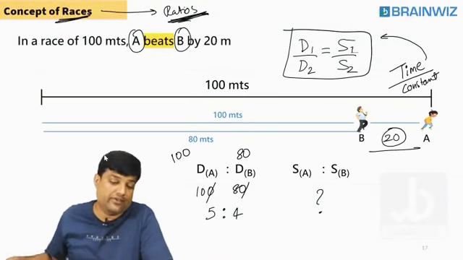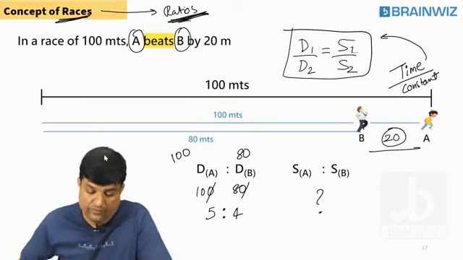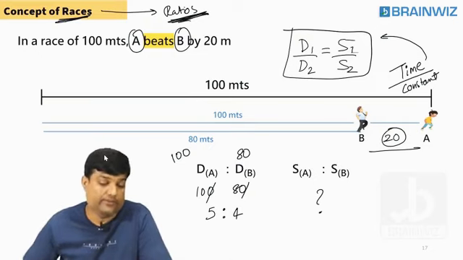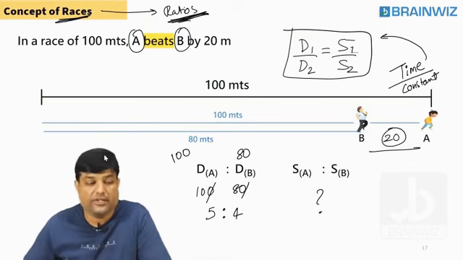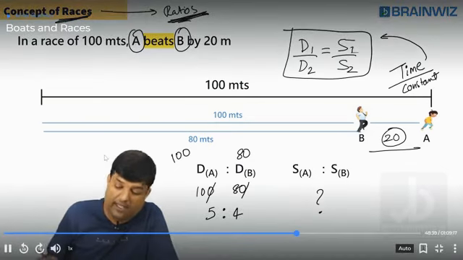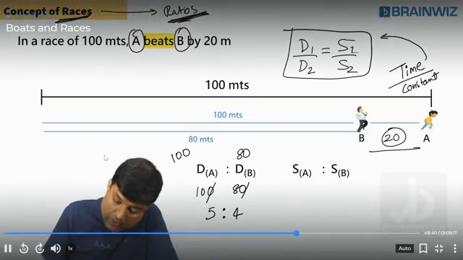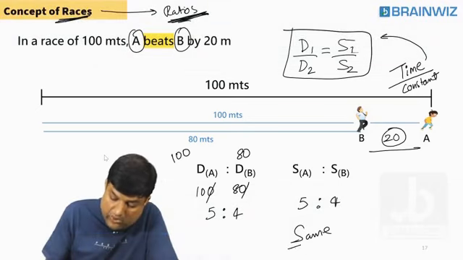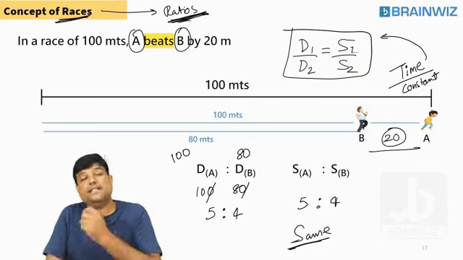It's an interactive session, it's a live session, that's true. SA is to SB. The speed of A is to speed of B I want. Distance of A is to distance of B is the same? Yes. Students, tell me why this is same. Because directly related.